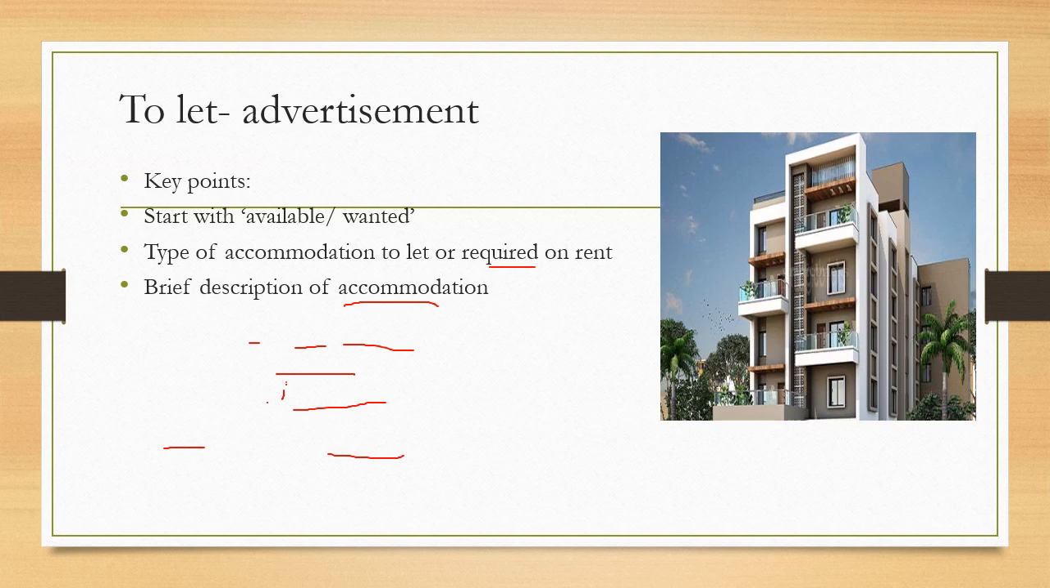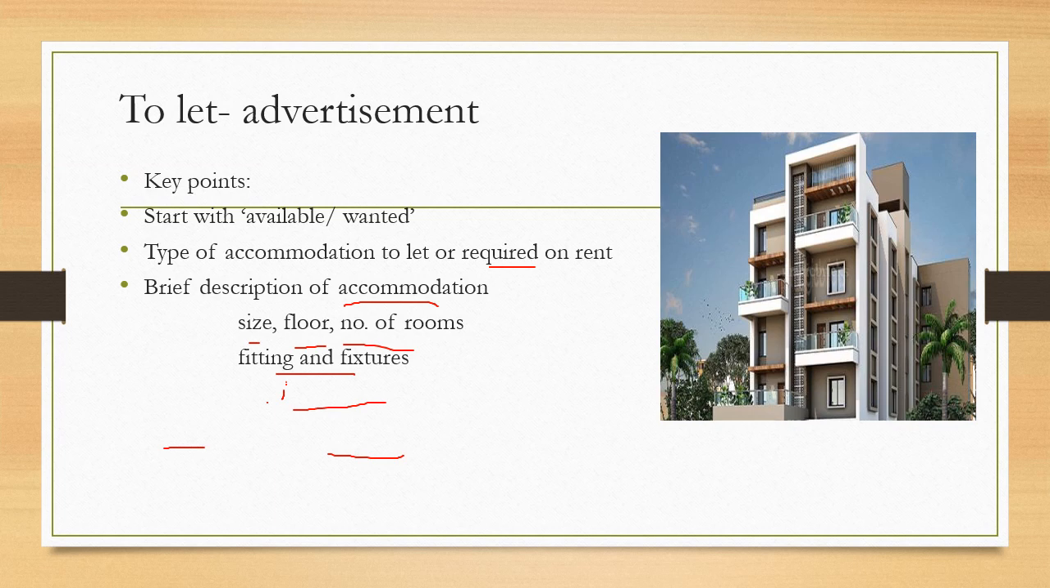Then the brief description of the accommodation. Brief description includes different kinds of entries. What should these be? Size. Size means, as we have earlier discussed in sale and purchase, the area in square feet, square meter, all that. Floor, whether it is on the first floor or second floor, that you have to mention there. Number of rooms, like we have earlier seen in sale and purchase, 3 BHK, 2 BHK, 2 bedroom set, 3 bedroom set. Such description should be there.